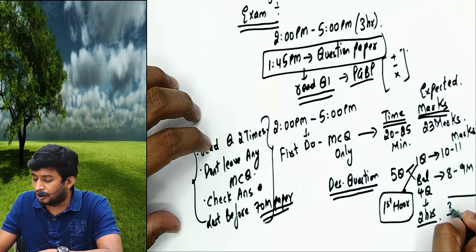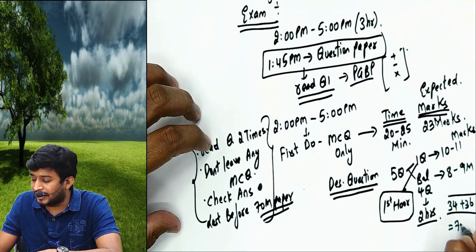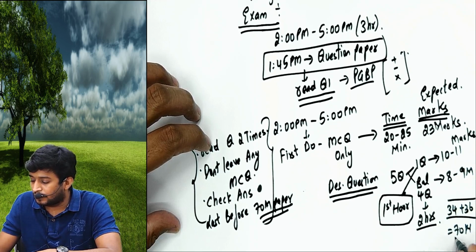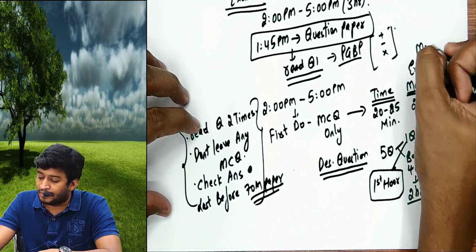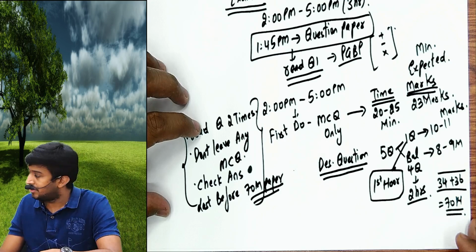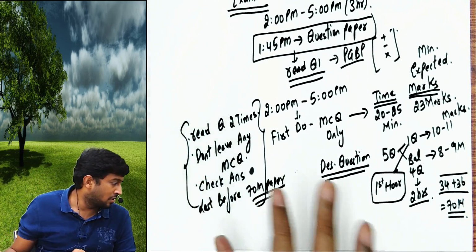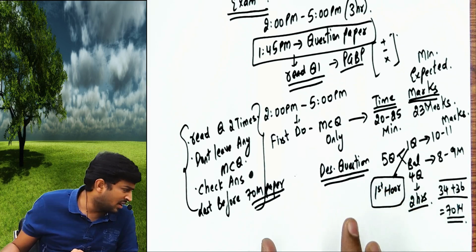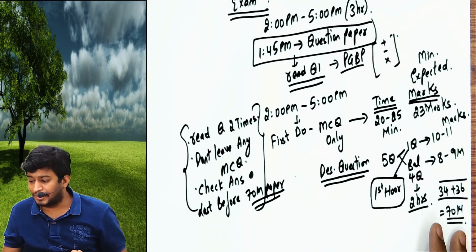So that is 34, this is 36, total 70. This is the minimum expected marks I'm talking about. Maximum can be 100, but a minimum I'm expecting.